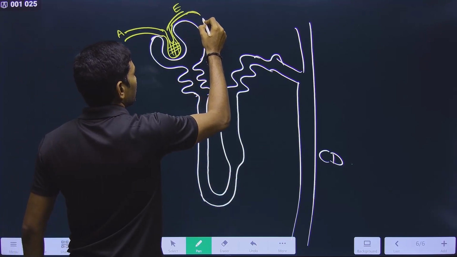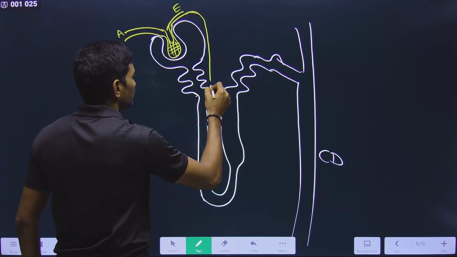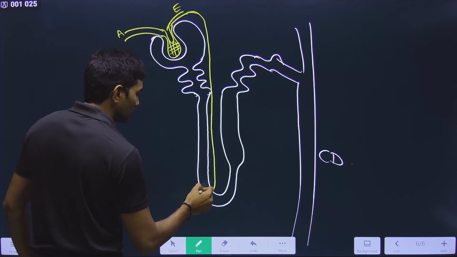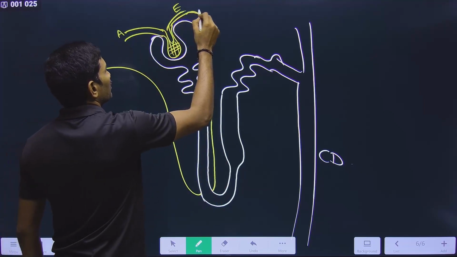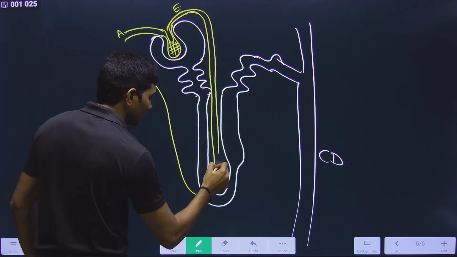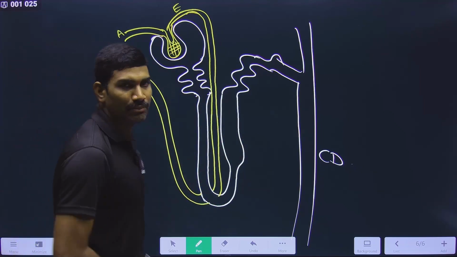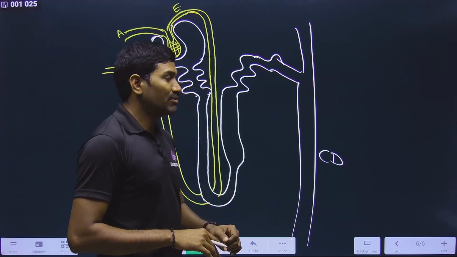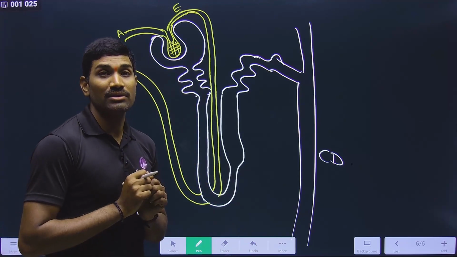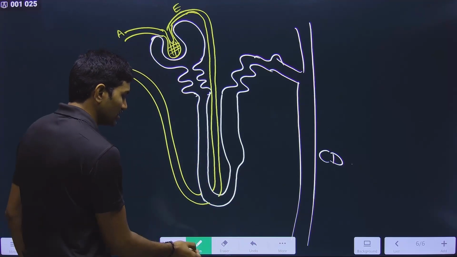And for your understanding, I am drawing the diagram like this. Observe carefully. So this is the vasa recta, I am drawing it directly. Anyhow, the peritubular network is present, and directly the vasa recta I am drawing here. This is what is happening, right? Now observe carefully why this reabsorption is very important. Now understand the logic here.